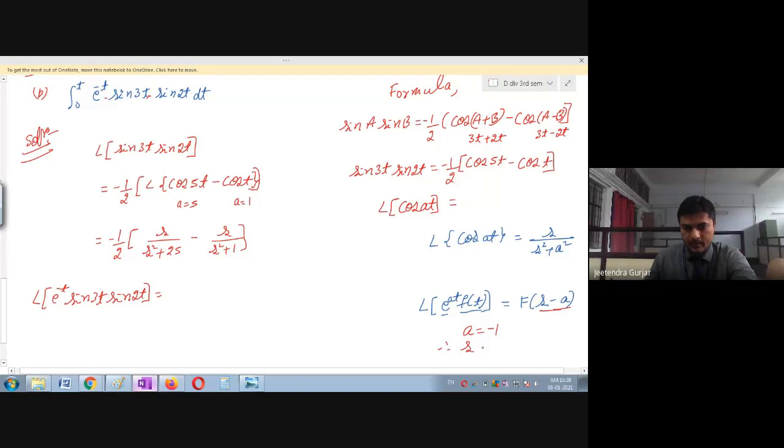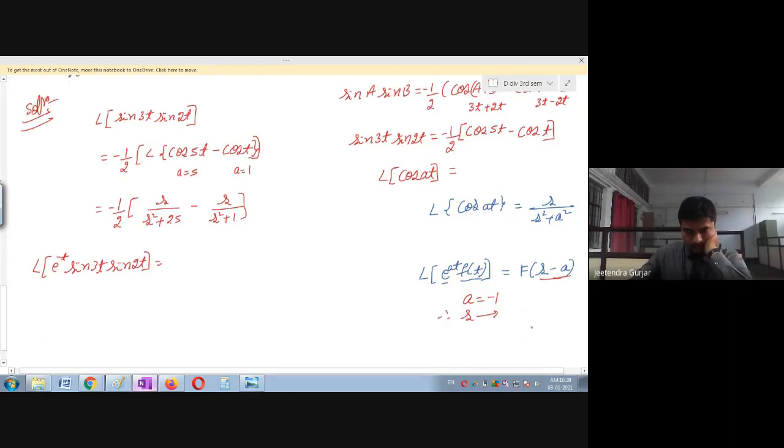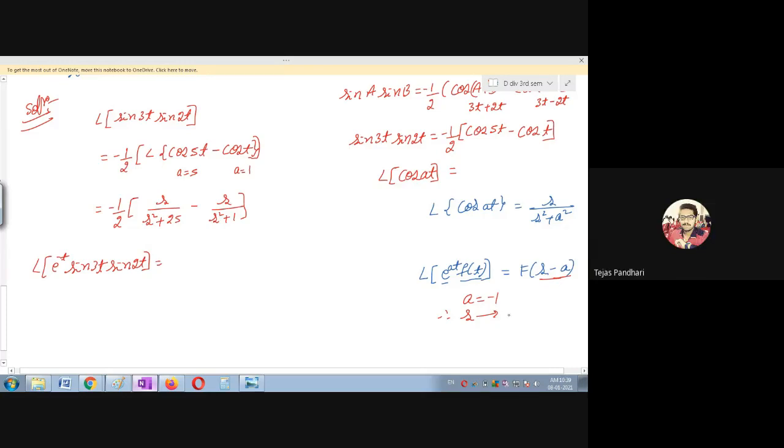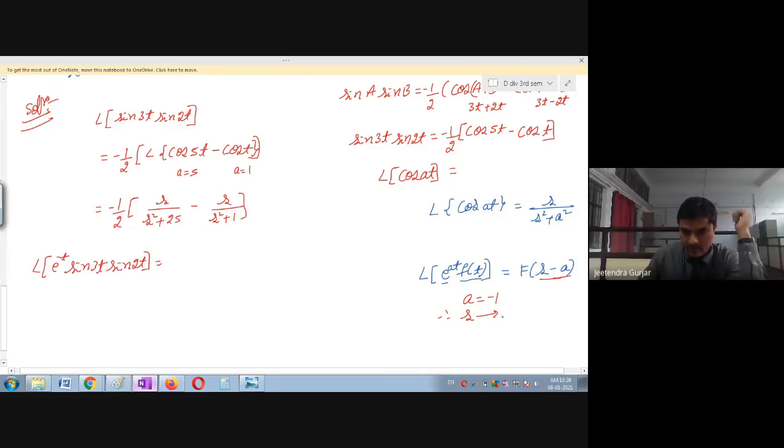Therefore, can anybody tell me, s is going to change to what? S plus 1. So you can see this is going to change. Yes, already minus is there. This is minus 1.